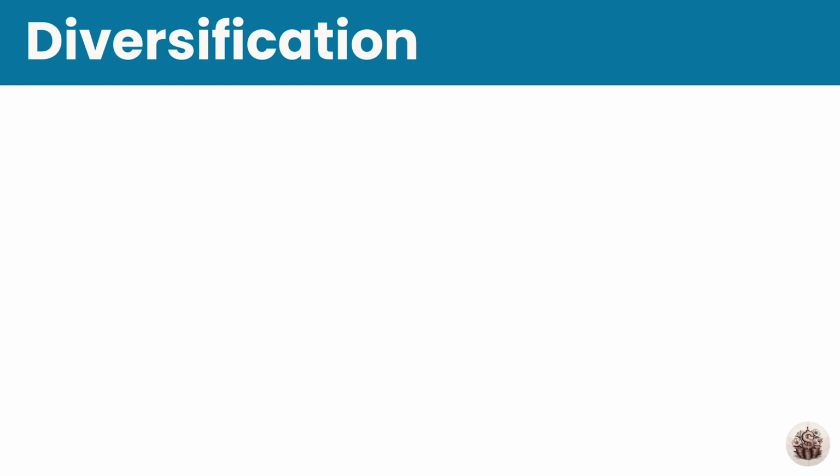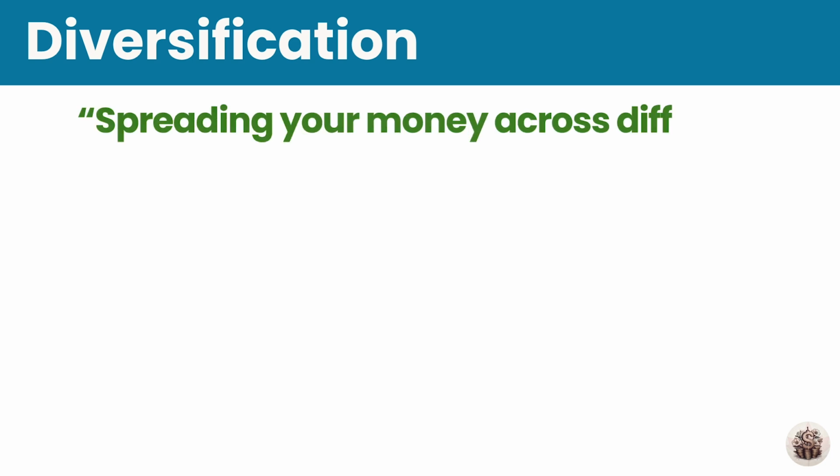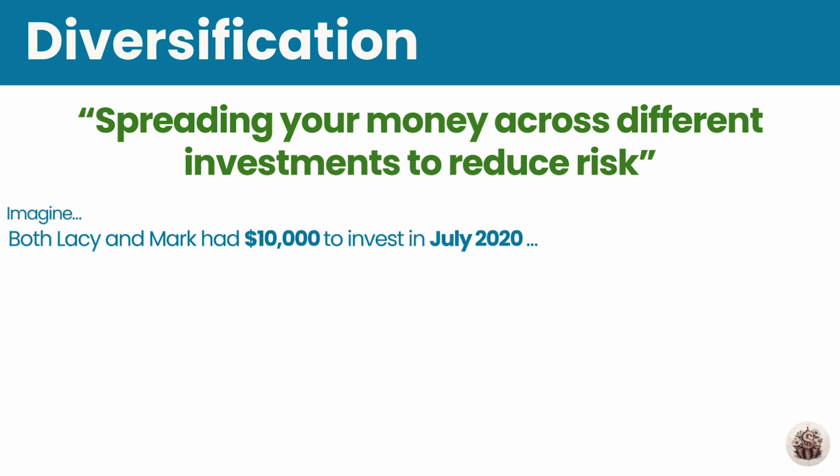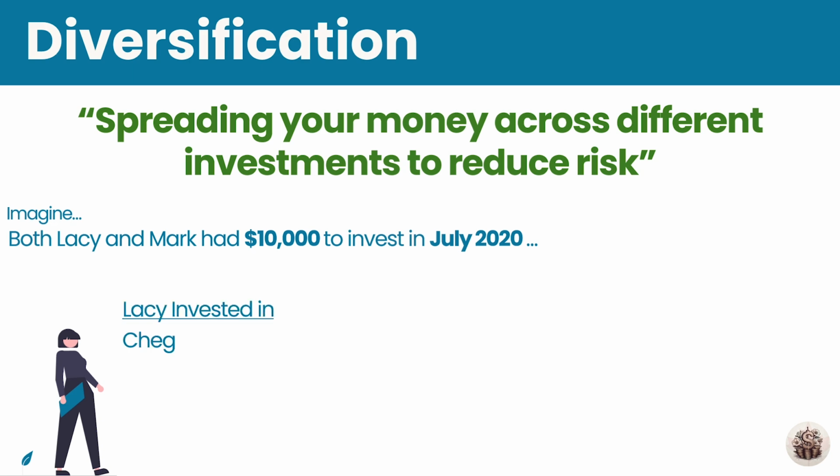Now, diversification. This is like creating a safety net by spreading your money across different investments. By diversifying, you're less dependent on any one investment and reduce the risk of losing everything if one stock or sector performs poorly. Imagine both Lacey and Mark had $10,000 to invest in July 2020.